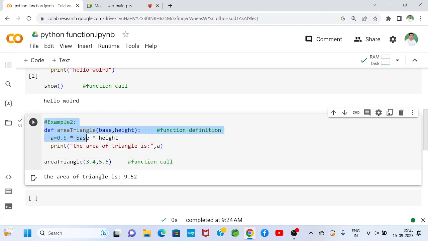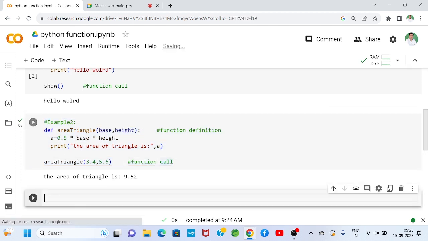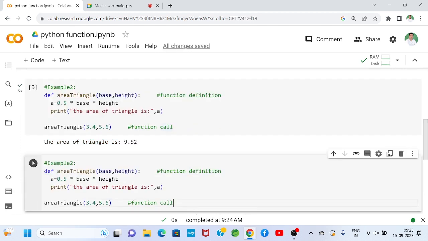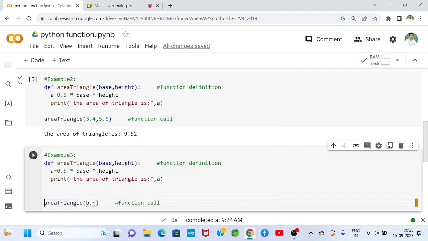Suppose I copy the same example and paste it here. Suppose I write here B comma H, then the values of B and H we will give at runtime through the keyboard.